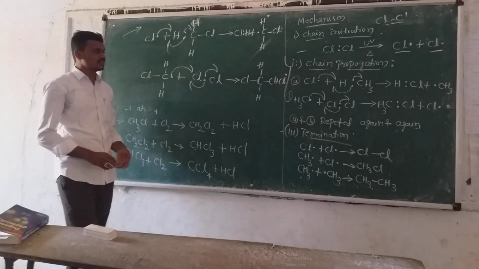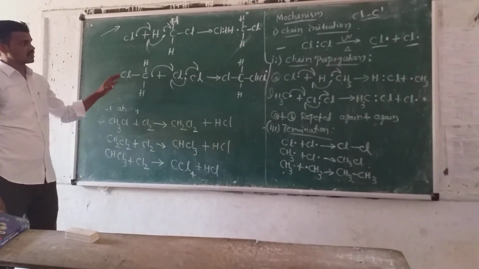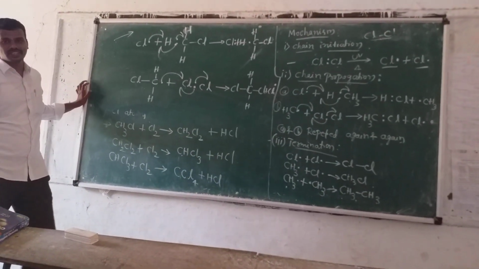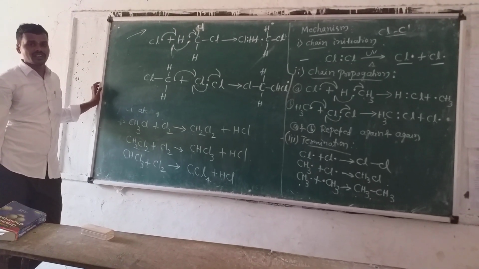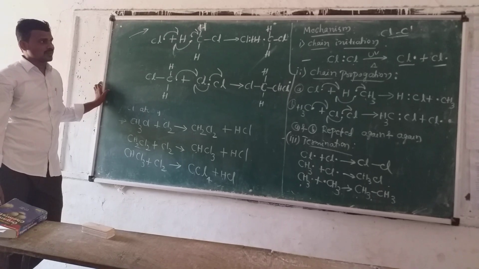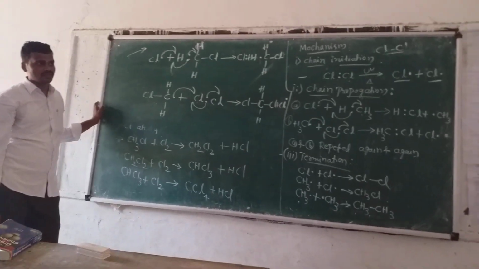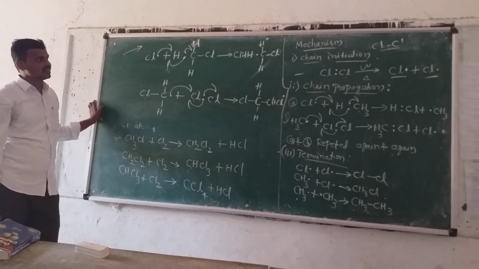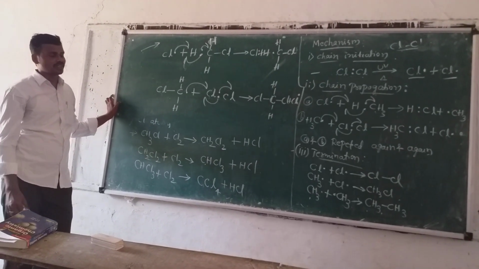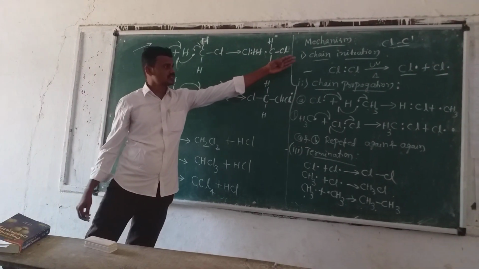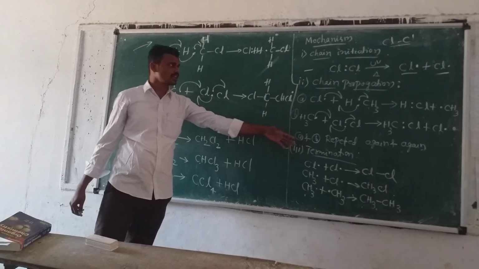This is the thing we have to learn for the examination. They may ask: write the chlorination of methane reaction, or write the chemical property of chlorination of methane, or the mechanism of the chlorination of methane. It involves three steps: chain initiation, propagation, and termination.